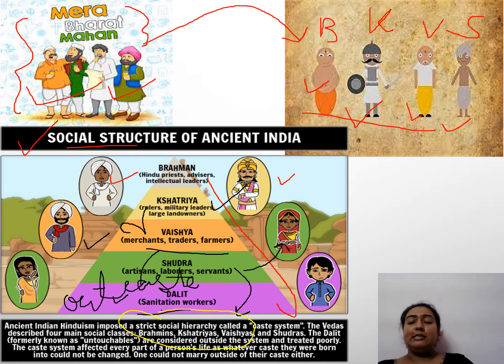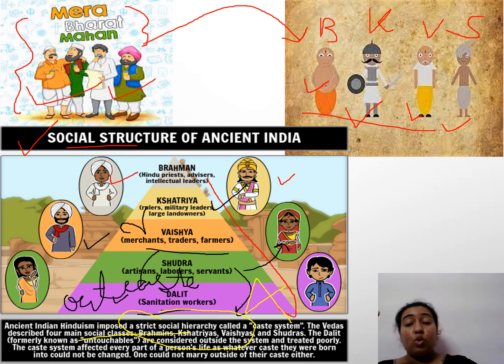The Vedas, the religious texts, the manuscripts, described main social classes such as Brahmins, Kshatriyas, Vaishyas and Shudras. The Dalits were known as untouchables and the outcast. They were not treated with good intentions in society. They had no respect, nothing. One could not marry outside their caste, and the caste system affected every part of a person's life.